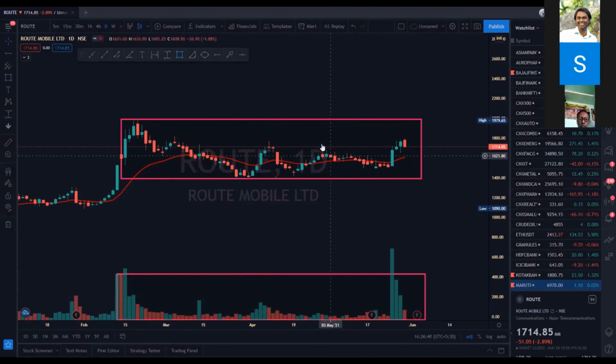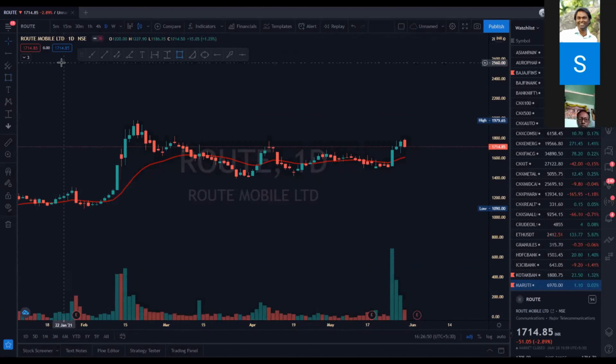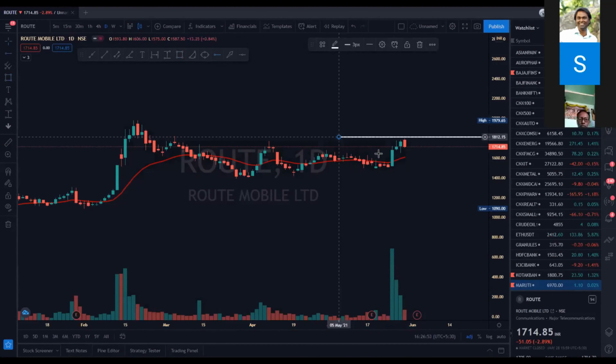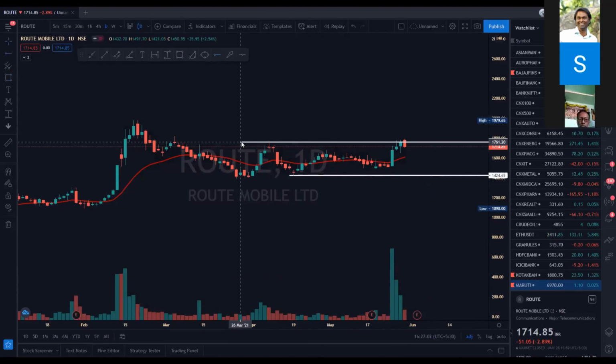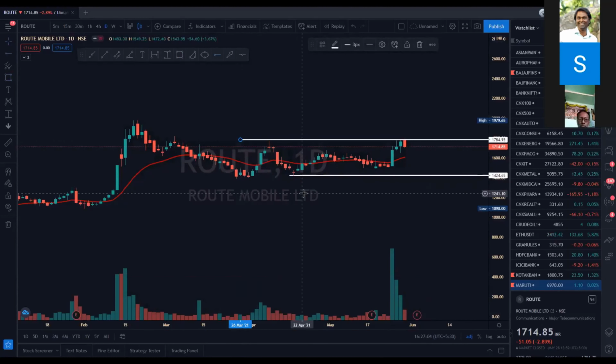So let us try with our simple analysis. We are marking up the high and the low. 8th May, 6th May, March. Okay. So 16th April. We are taking the high and low of April. This is the range that we are getting in, solid range, and it is also making a W pattern. Again, it's forming a W pattern. Okay, so it is not able to break that pattern.